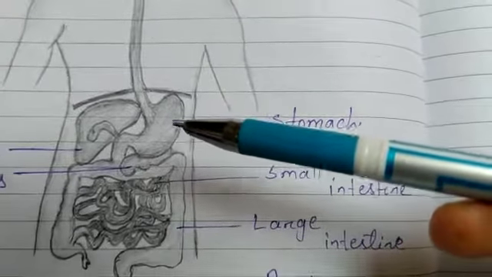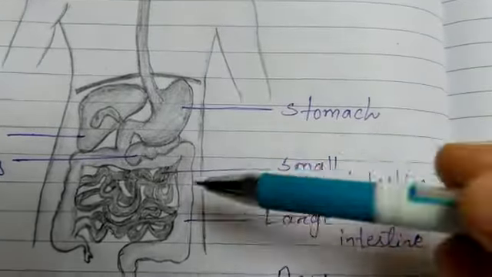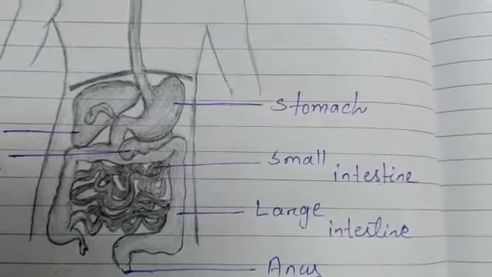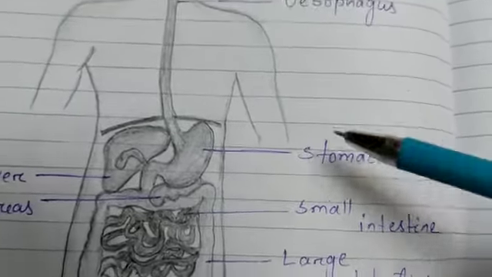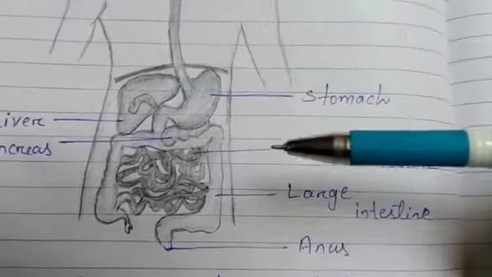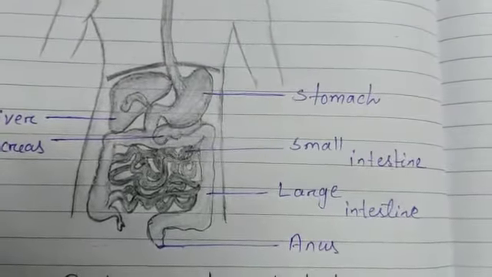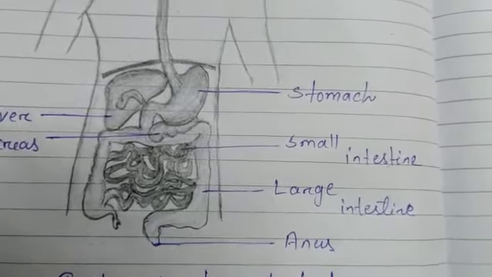After that, from the stomach the food enters the small intestine. The exit of the food from the stomach is regulated by a sphincter muscle. The food passes to the small intestine, which is known as the longest part of the alimentary canal, and which is fitted into a compact space because of its extensive coiling.